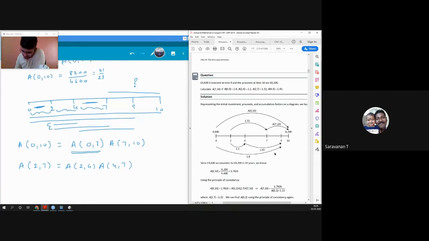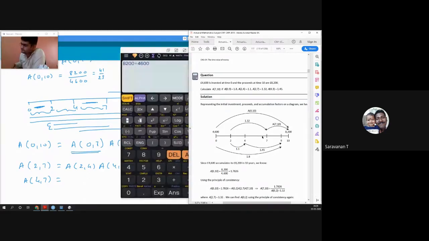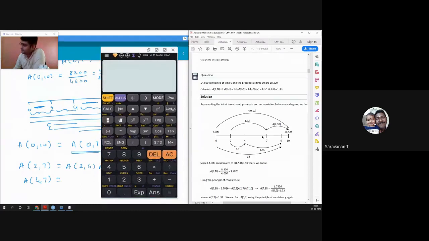So 4 to 7 will be 2 to 7, which is 1.32, divided by 2 to 4. 2 to 4 is 1.1.6 by 5, decimal point is also not difficult, 1.2, so I'll write 1.2.